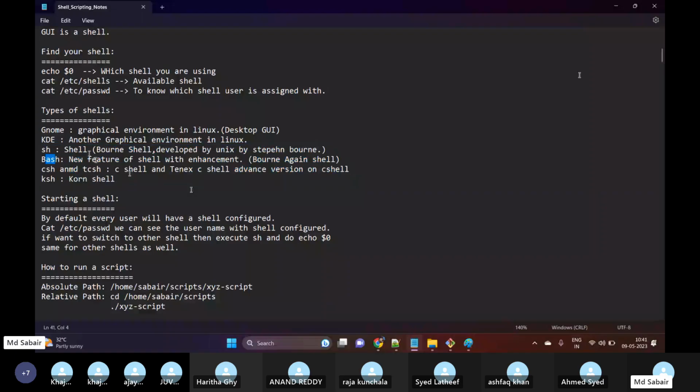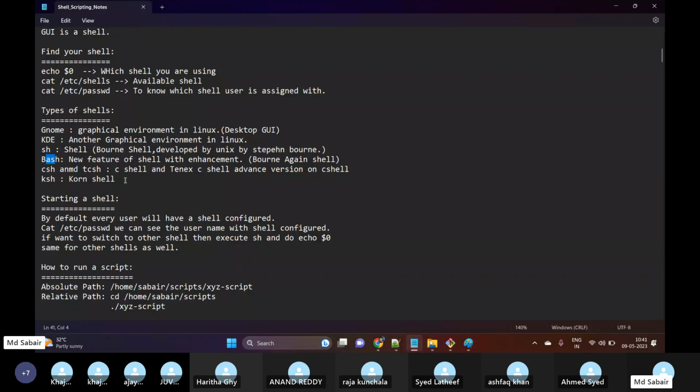Currently, if anyone asks in interviews whether you have worked on shell scripting or bash scripting, both mean the same. As part of our training, we will be using bash scripting only, which is the advanced version of shell scripting. So always try to stick to bash scripting. Which scripting have you worked on? I have worked on bash scripting.